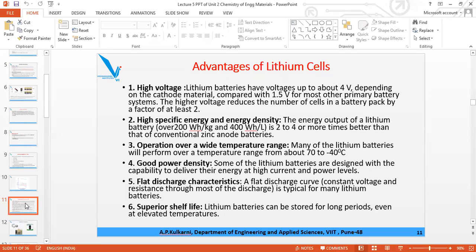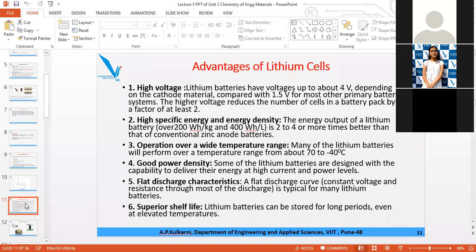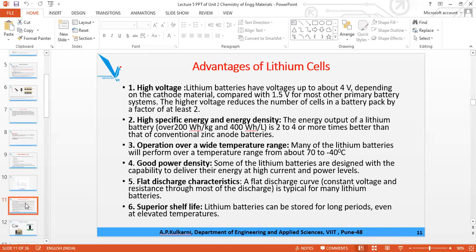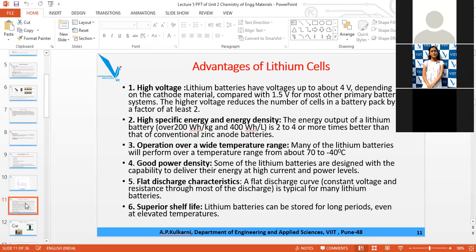Then high specific energy or high energy density. This is nothing but how much energy they store. Always remember that the cell or battery stores energy in the form of chemical energy, but when they release the energy, it is electrical energy.